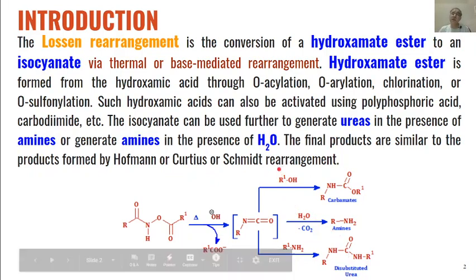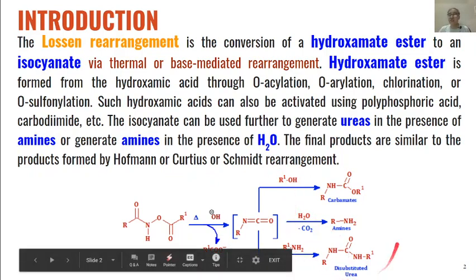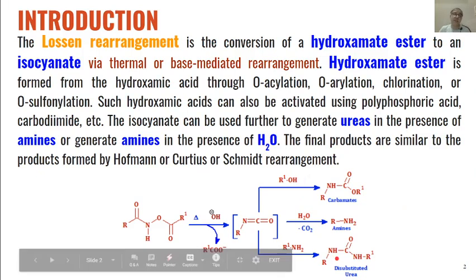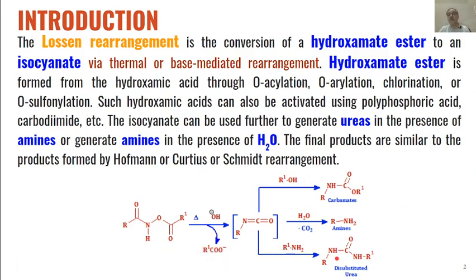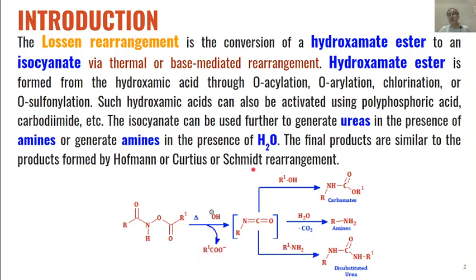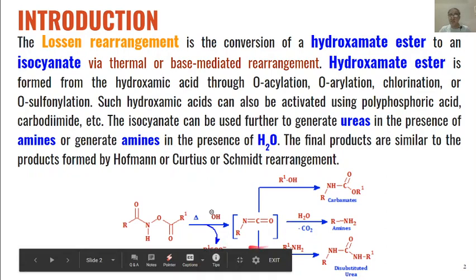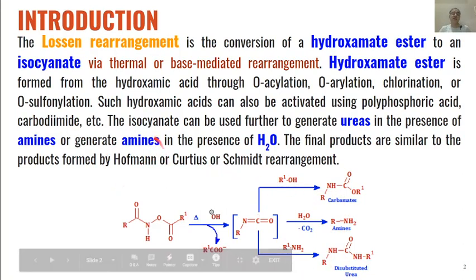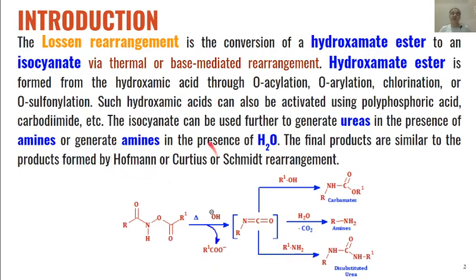If you remember, all these products are formed in the other rearrangement reactions which we have discussed earlier, like Hofmann rearrangement or Curtius rearrangement or Schmidt rearrangement. In all these rearrangements, the intermediates which are formed during the reaction are isocyanates, and further formation of products is the same in all these rearrangement reactions like Hofmann, Curtius or Schmidt rearrangement.